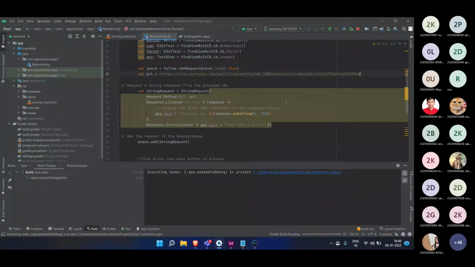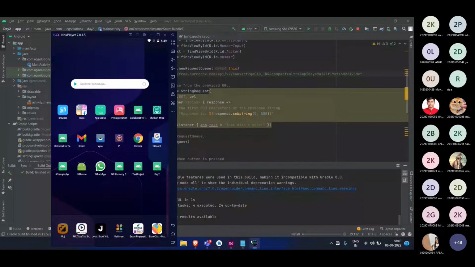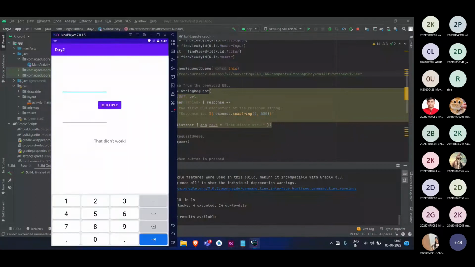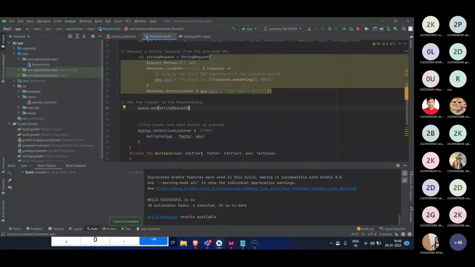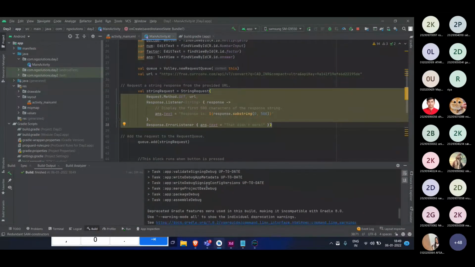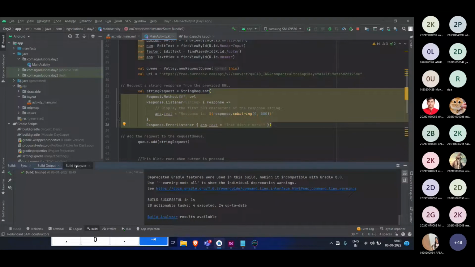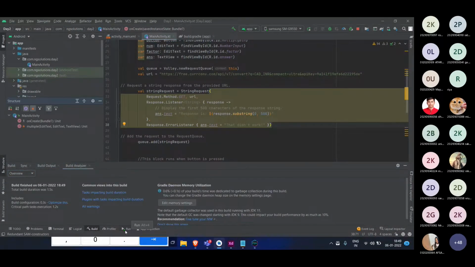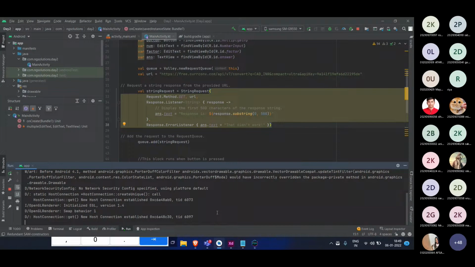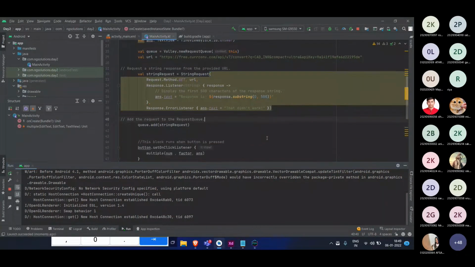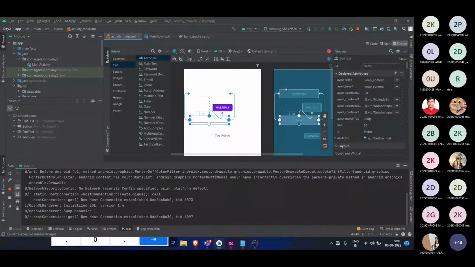now try to go. So let us see. Okay, it's still saying that didn't work, so there might be an issue over here. So let us see what is the issue with it. Okay, we will come back to this thing afterward. Before that, we need to do a few more things.